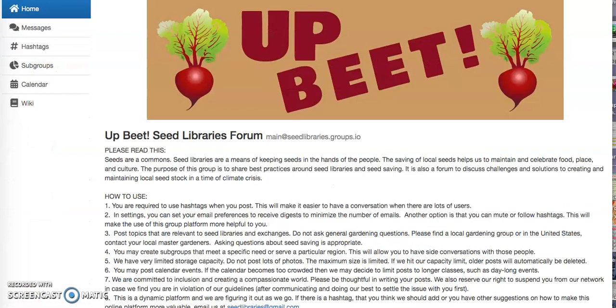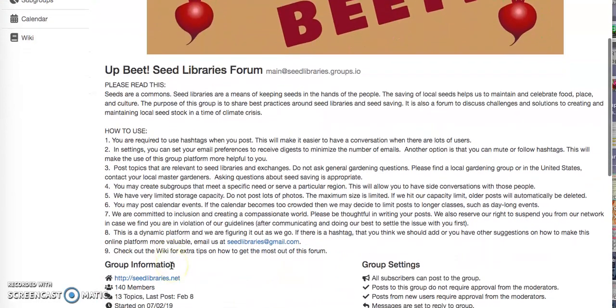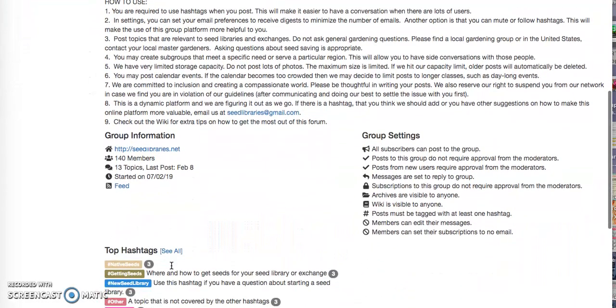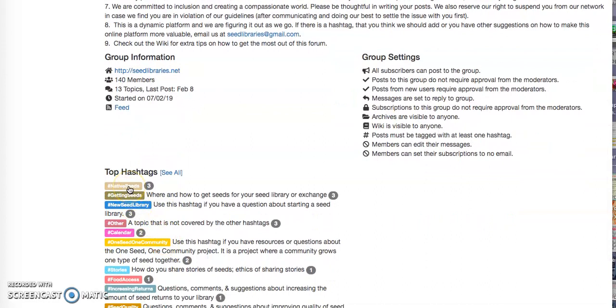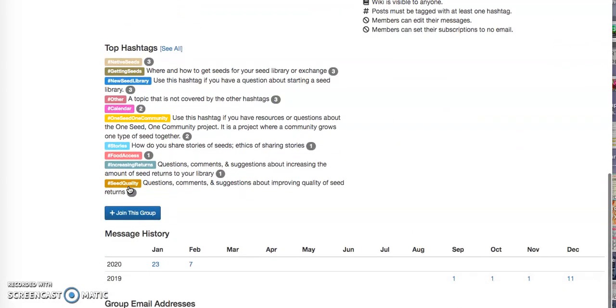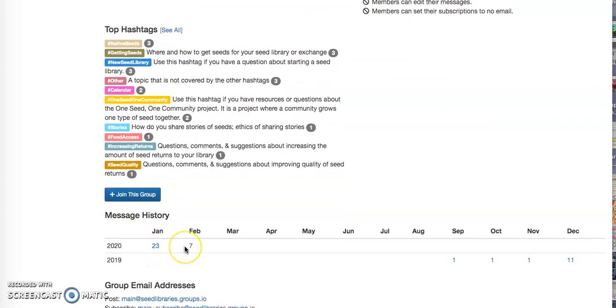Here's a little bit more, just because there's not much content. There's no content on our current Groups.io. So this is another one that I just created about a month ago for a seed library group. You can see these are the hashtags that people have used. If you wanted to find a particular topic, you could click that on and find those conversations. You can also search for things by date.